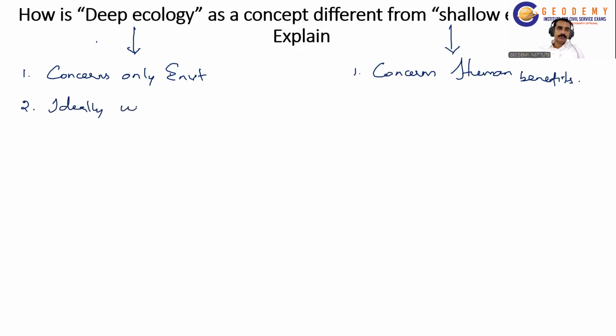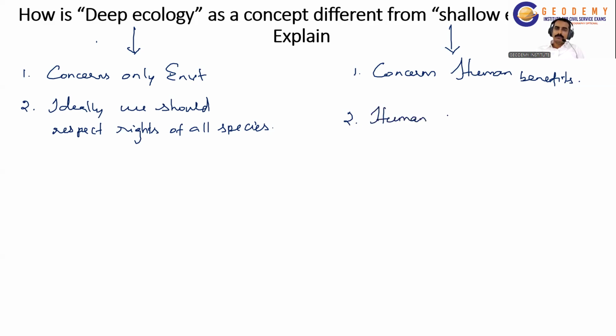Actually, ideally, we should respect other species' life also. So we should respect the rights of all species in the world. Deep ecology emphasizes this. Deep ecology says that including human beings, all other species have equal rights on the earth. Here in shallow ecology, they emphasize the human benefits only. So they say that human life is more important on the earth.